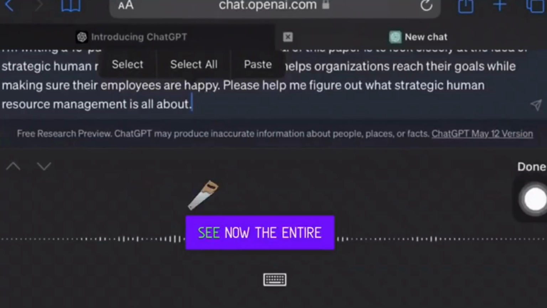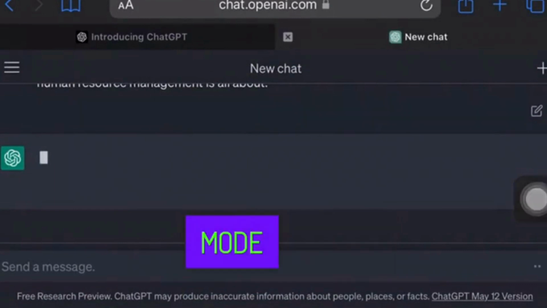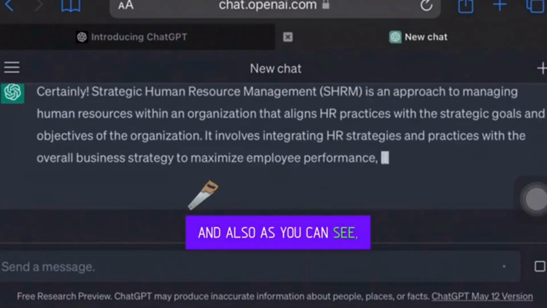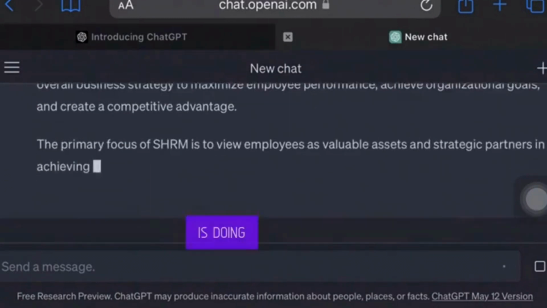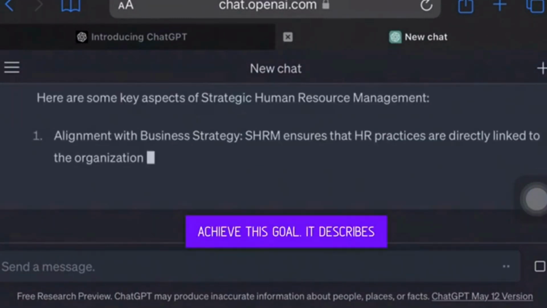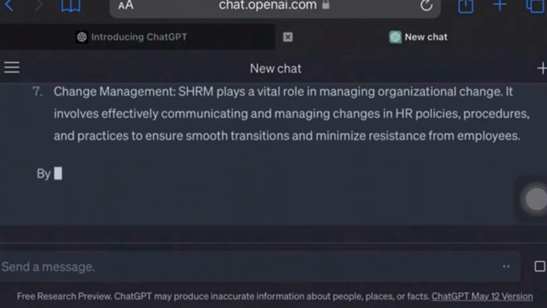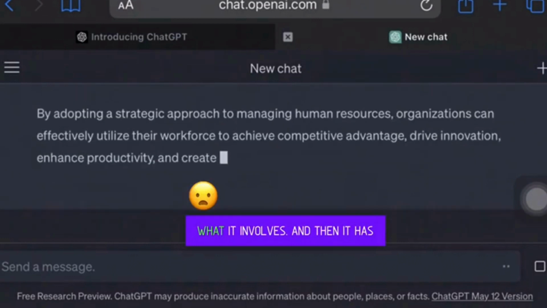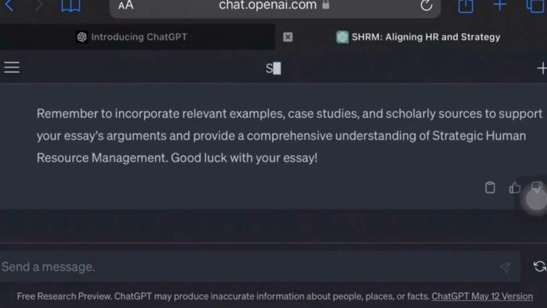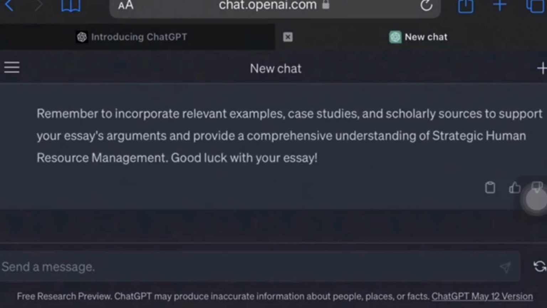See, now the entire tone has completely changed. It swapped into a conversational mode, just like a person-like tone. And also, as you can see, ChatGPT is doing a better job than earlier to achieve this goal. It describes what strategic human resource management is and what it involves, and then it has ended with this catchy little summary which improves your understanding about strategic human resource management even further.